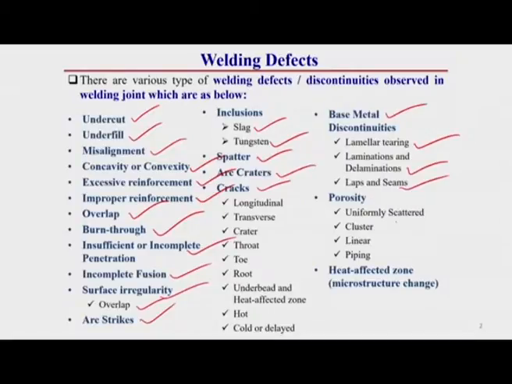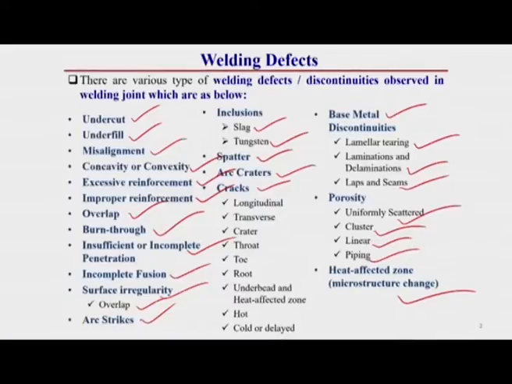Porosity can be uniformly scattered porosity, cluster porosity, or linear or piping porosity. Apart from these, there is also some microstructural discontinuity observed in a welding joint, especially in the heat affected zone. Microstructural change is a very critical type of defect in welding joints.